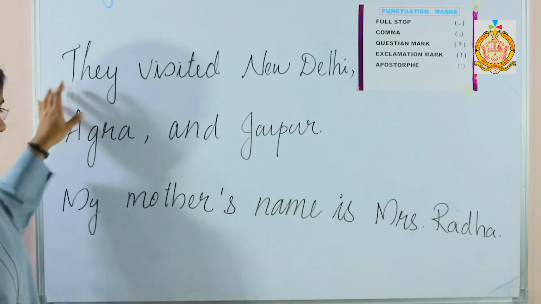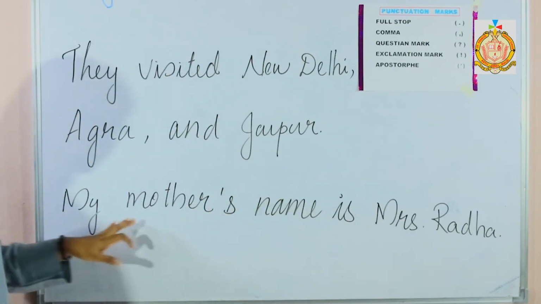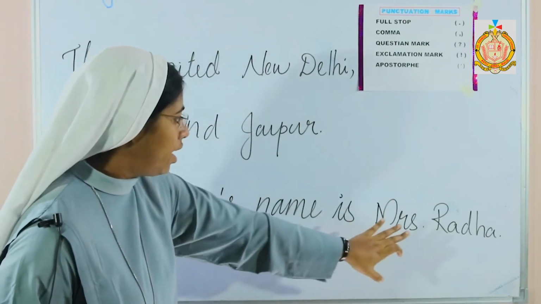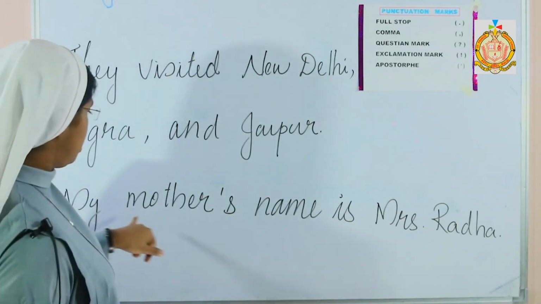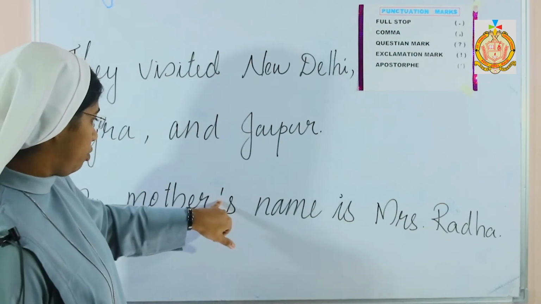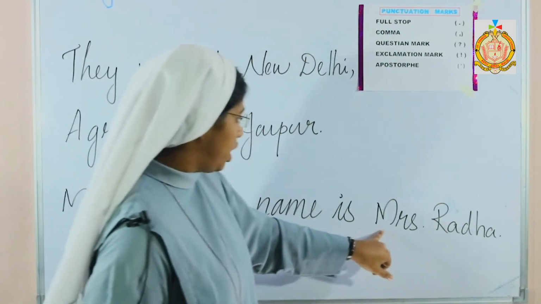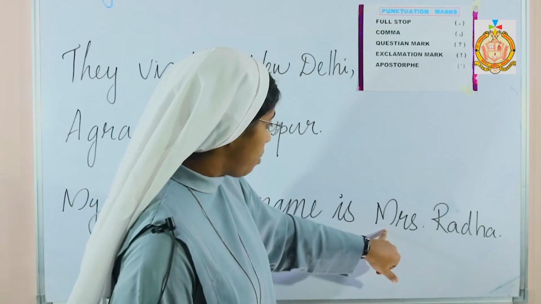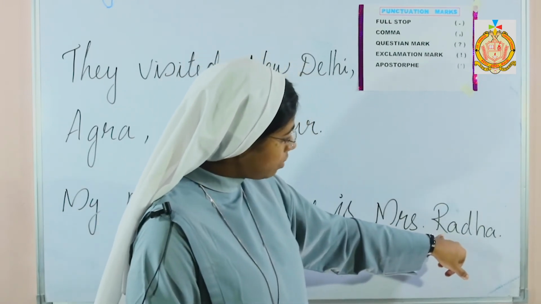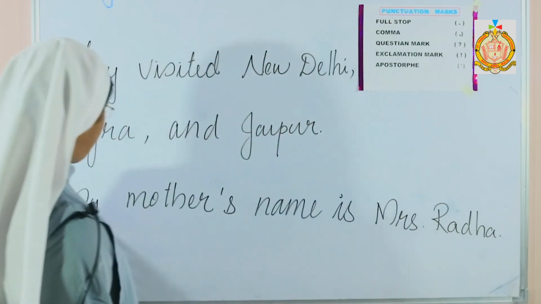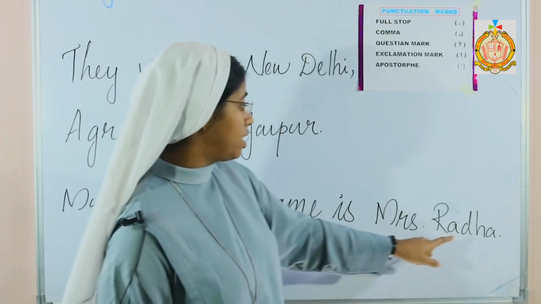The sentence begins. Now next, my mother's name is Mrs. Radha. M is capital because it is the first letter. Here comes apostrophe s. Here comes M, capital. A name is always written with the first letter capital. So my mother's name is Mrs. Radha.